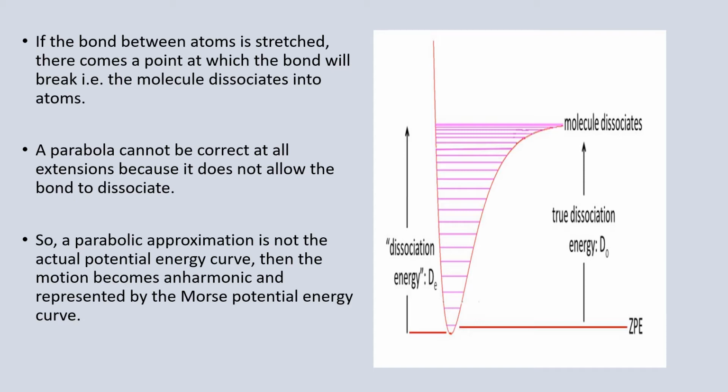So a parabolic approximation is not the actual potential energy curve, whatever we have seen in the case of a simple harmonic oscillation. When the motion becomes anharmonic, it can be represented by the Morse potential energy curve as shown in the diagram.